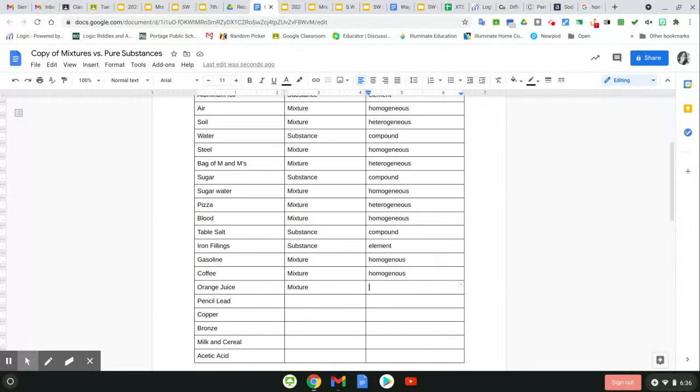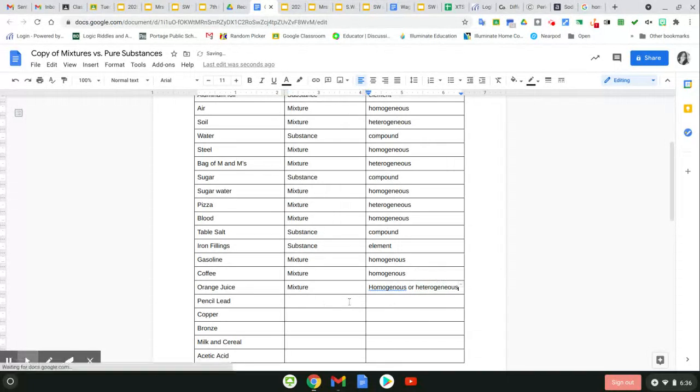But orange juice is a mixture, and it is uniform throughout. Now, I'm talking about the non-pulp orange juice. If you had more pulp, it could be heterogeneous. Cannot seem to spell that.